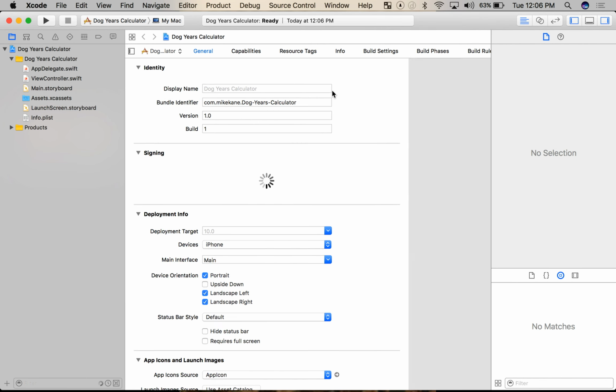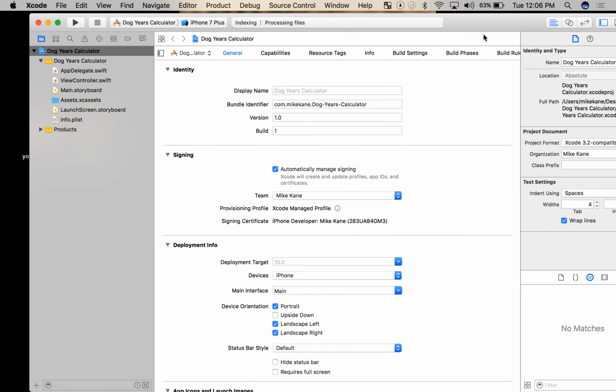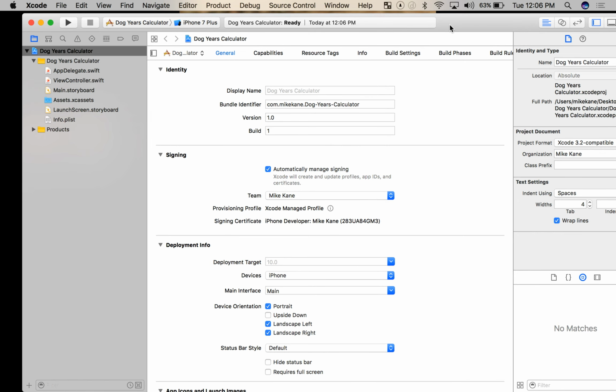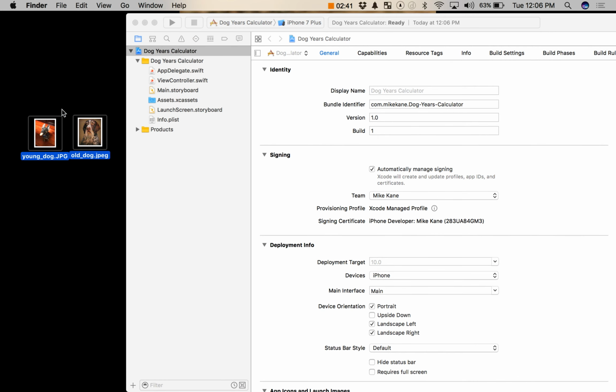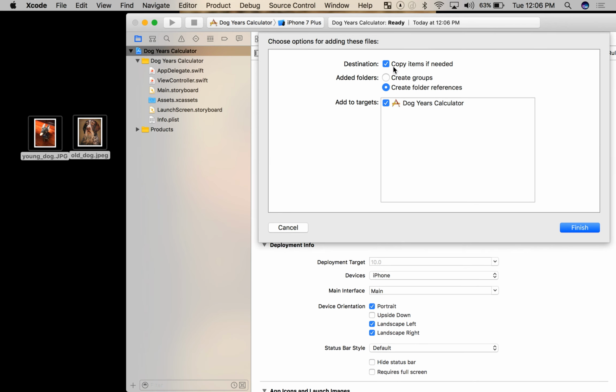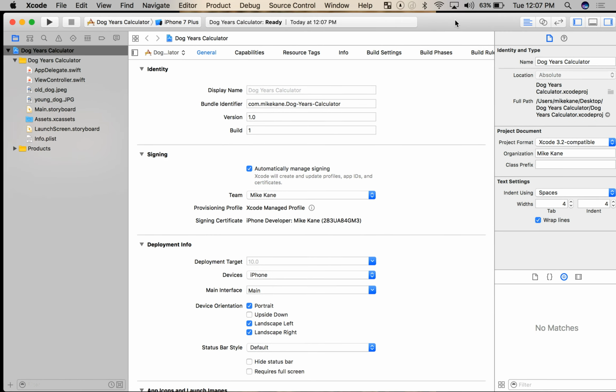No problem. Okay, we've created our first Xcode project here, but it's blank, obviously here, so let's start adding some stuff in. First thing we're going to do, go ahead and add in those dog pictures you downloaded. So I like to put them over here on my desktop. I'm going to highlight them both, and I'm just going to drag them somewhere into the folder. Make sure they are inside the blue project here. Yes, I will say copy items if needed. That should be checked. And finish, and as we can see, they've been added in.